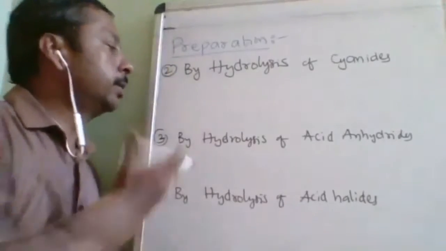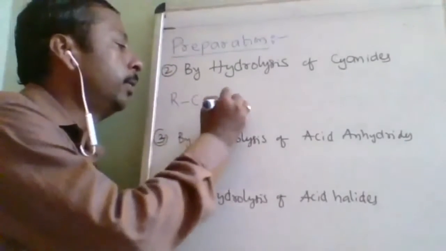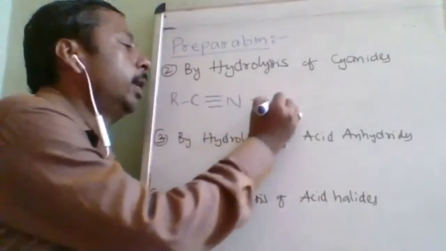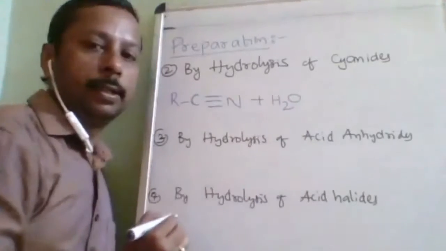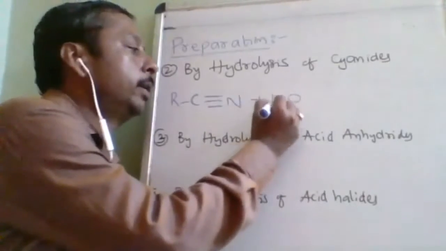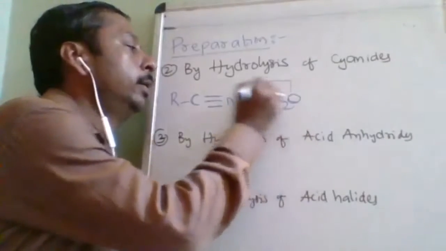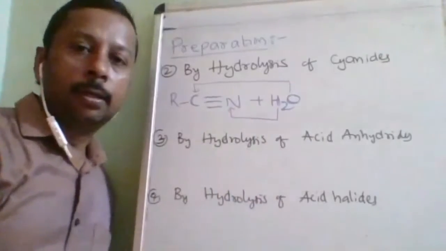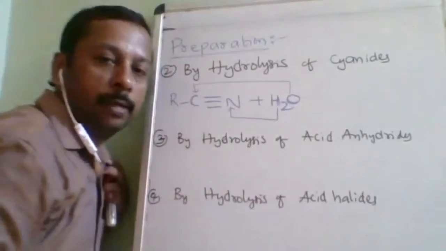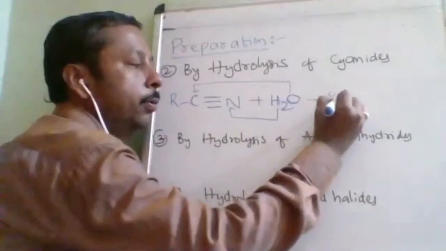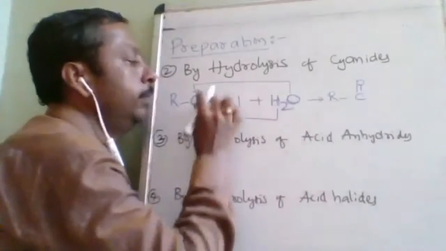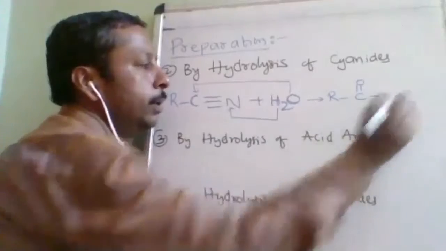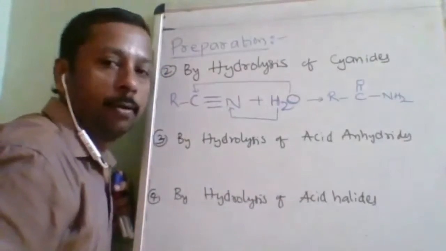Okay. So first let us take RC≡N. When you add only 1 mole of water, again I am giving you a memory technique. Oxygen will be going here, nitrogen will be going here. Now can you tell me how many bonds will be broken for that? Very good. Two bonds will be broken and given to carbon, and two bonds will be given to nitrogen. So this is partial hydrolysis.